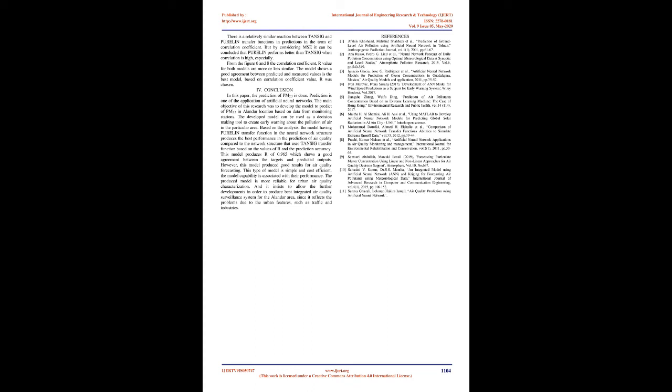When R is 1, precise linear relevance is achieved between targets and outputs. Similarly, when R is 0, no linear relevance is achieved between targets and outputs. In this study, the training data show proper relevance between targets and outputs. Also, the validation and test outcomes give R values greater than 0.965.